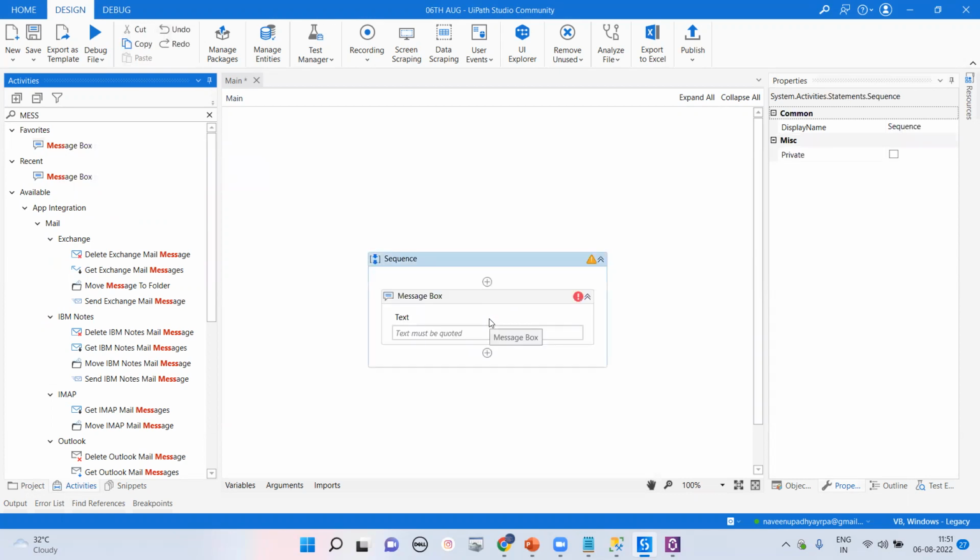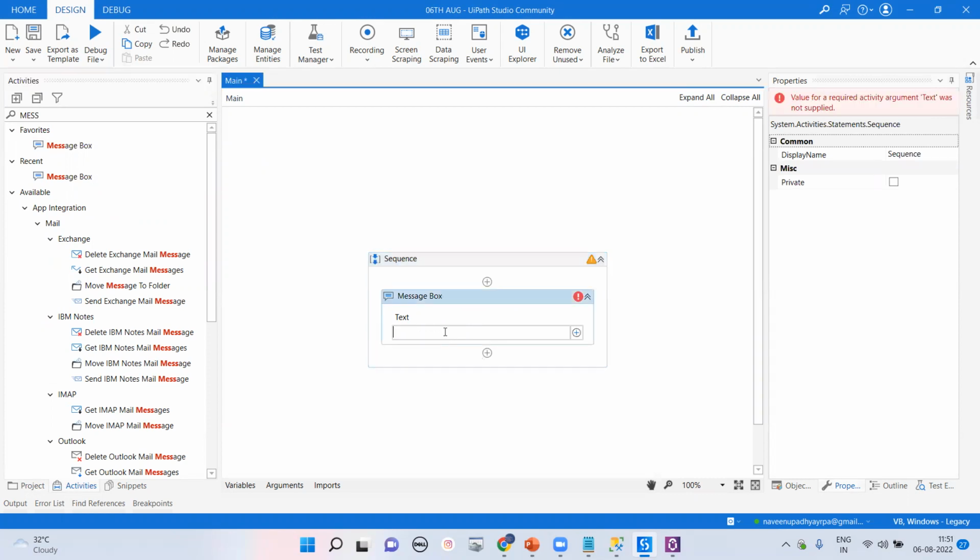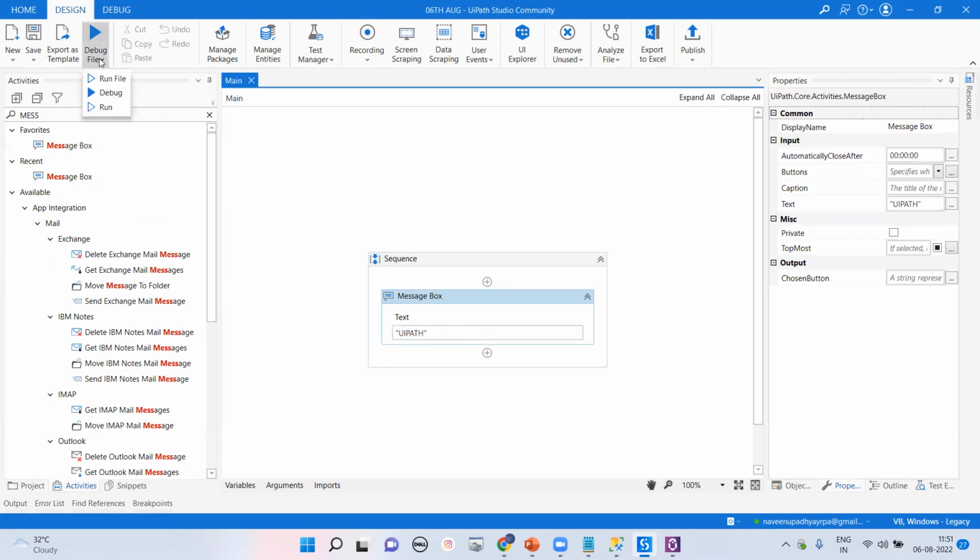And in UiPath, you have to follow the particular English language. It is clearly mentioned: text must be coded. I want to pass UiPath. We are going for UiPath. Save and run this program. We'll go for run this program.